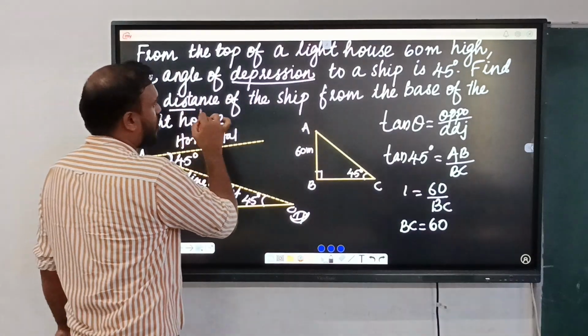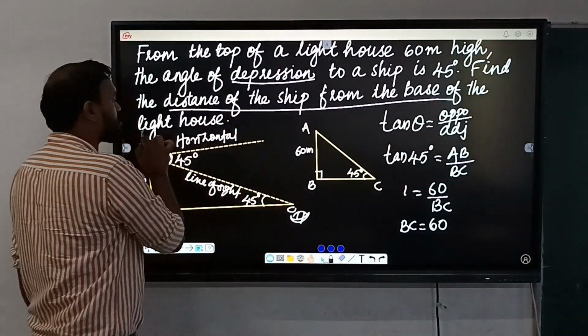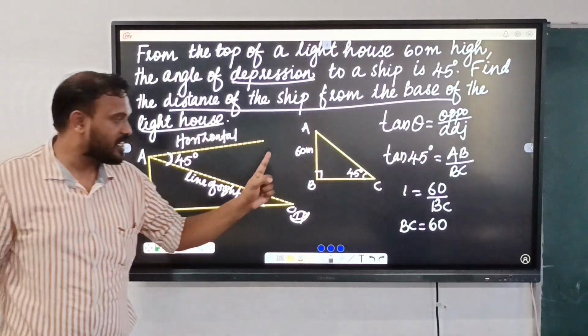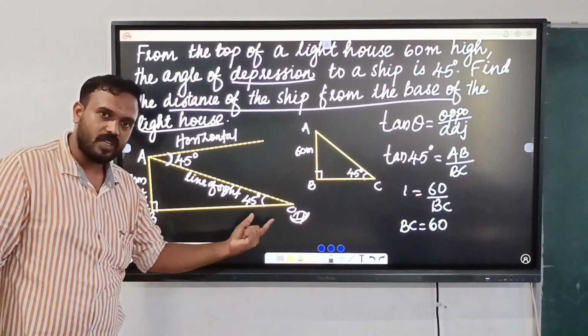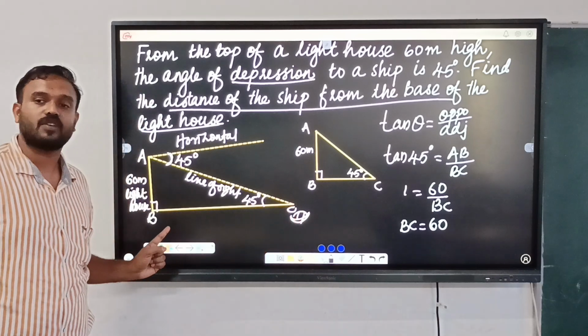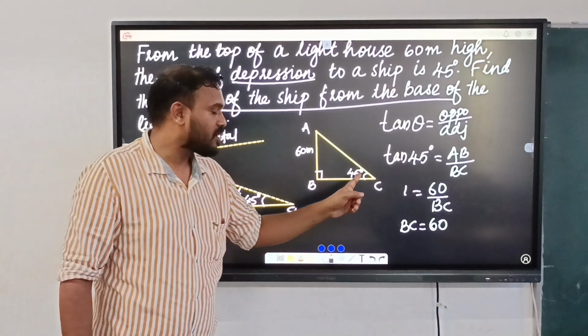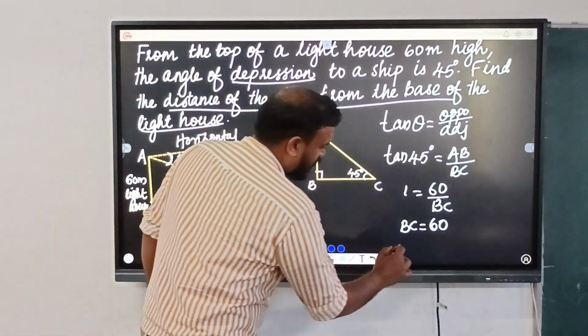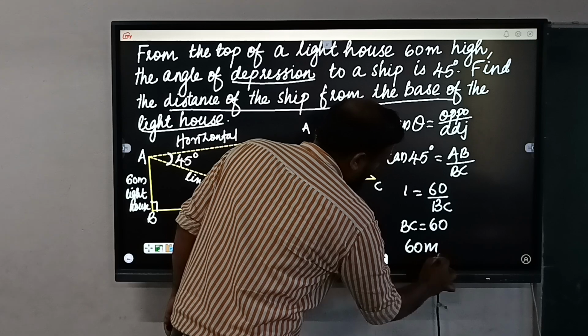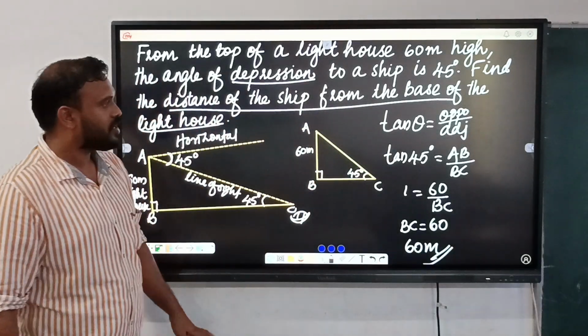Here, our question is: find the distance of the ship from the base of the lighthouse. So we got the answer. What is the solution for the given question? That is 60 meters.